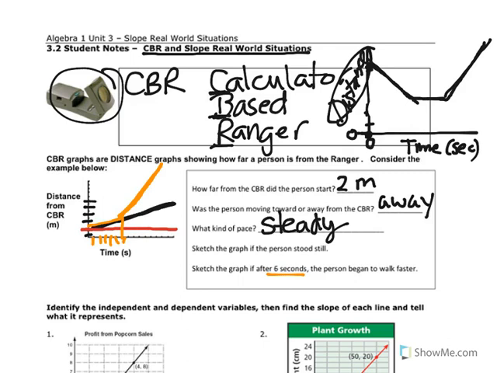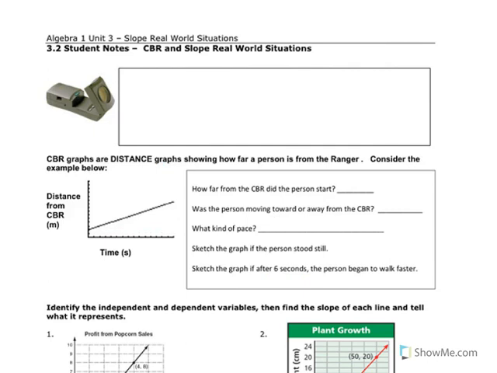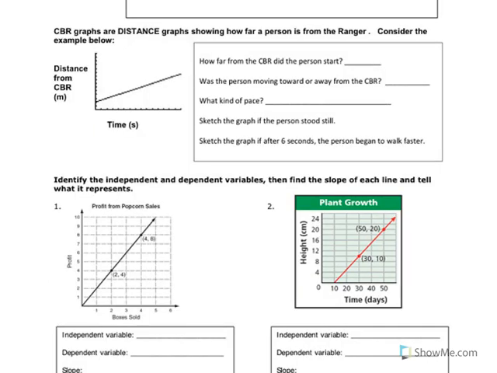So that's a CBR, and in class we were able to practice with one a little bit, but since you're only getting this in the video, unfortunately you don't get to see it. Okay, now let's look at some real-world slope situations.